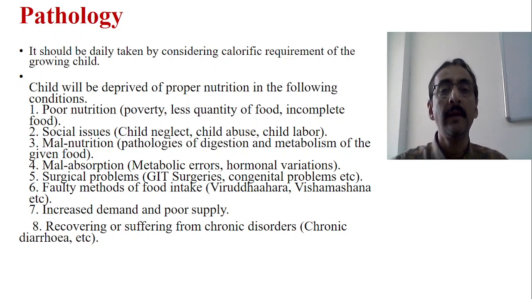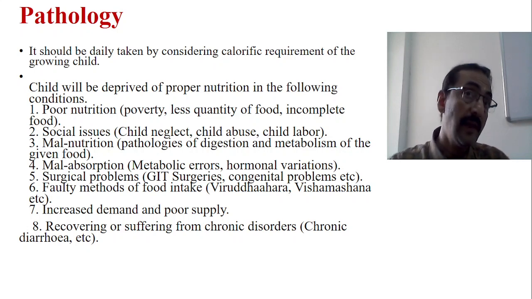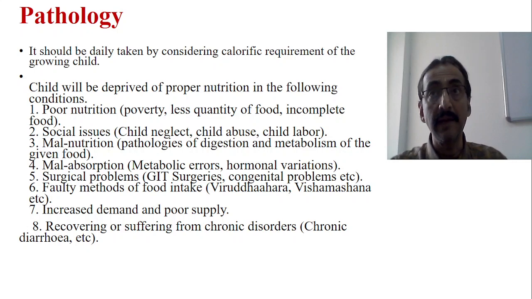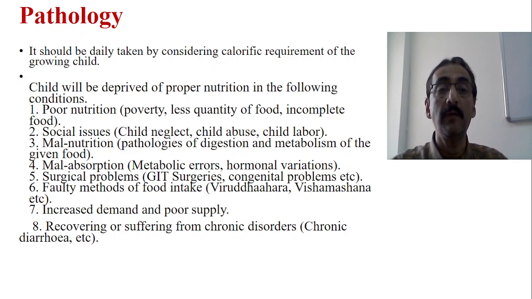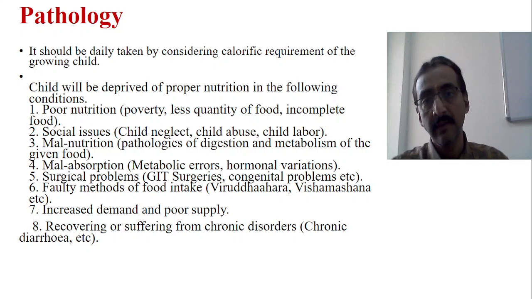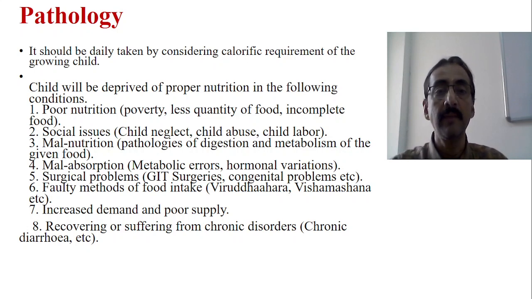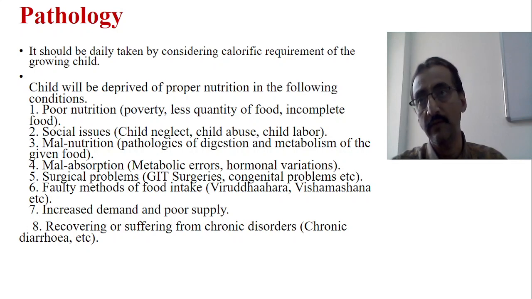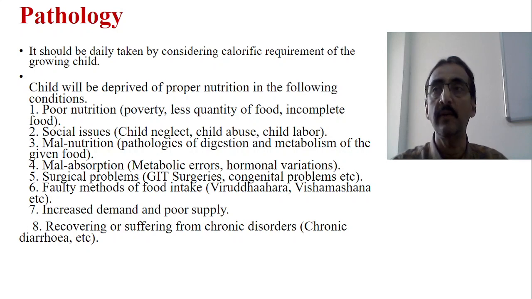But anyway. Now, the possibilities why the child may have some nutritional or diet related problem: the child will be deprived of proper nutrition in the following conditions. Number 1, poor nutrition. That means poverty is there, less quantity of food is taken, or incomplete, unbalanced food is taken. So this is one possibility where the child will be a victim of some malnutrition disorder, because poverty is the biggest curse, and in case of poverty you cannot take quality food.